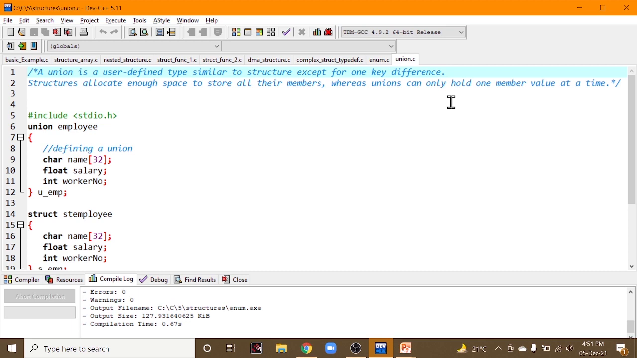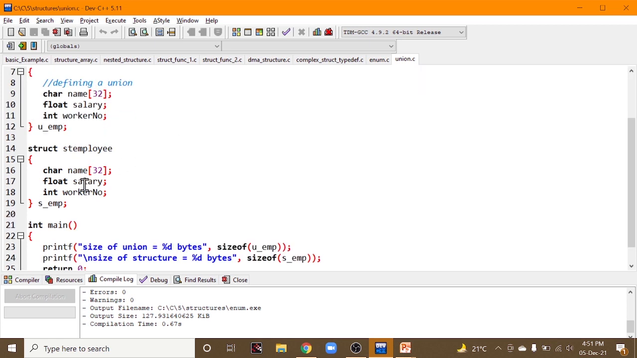Next, what is union? Union and structure are similar. That is the first point. The only difference between them is that structure will allocate the required space to all of its members, whereas unions hold one member value at a time. Suppose you have a structure employee, and inside it you have name, salary and worker number.